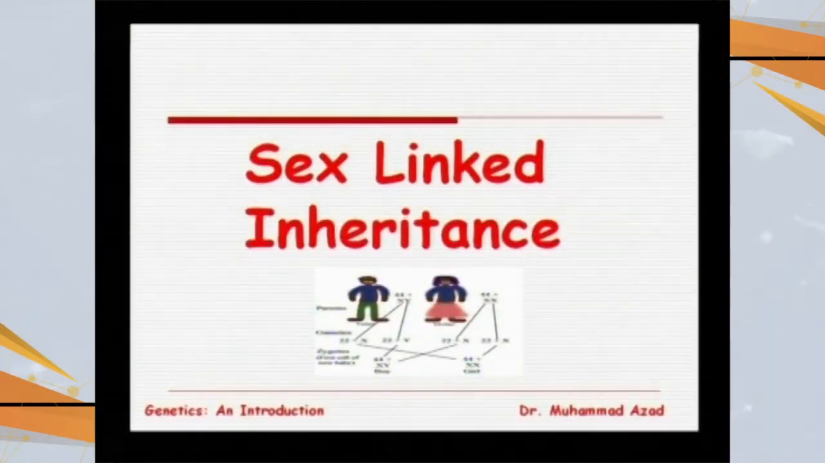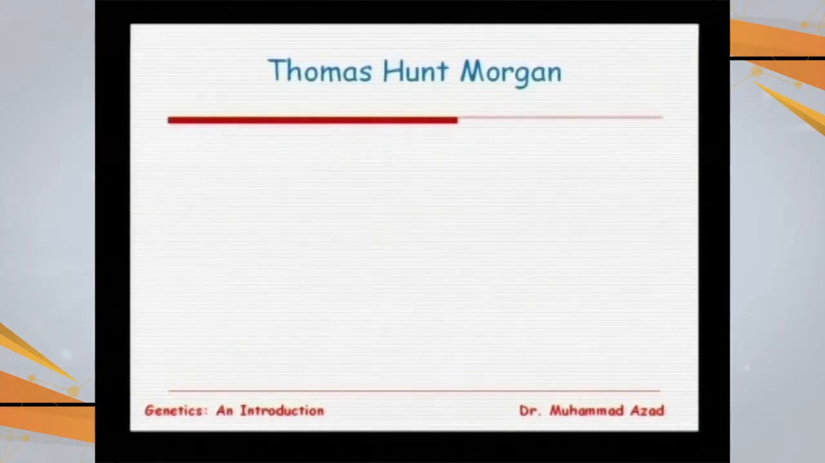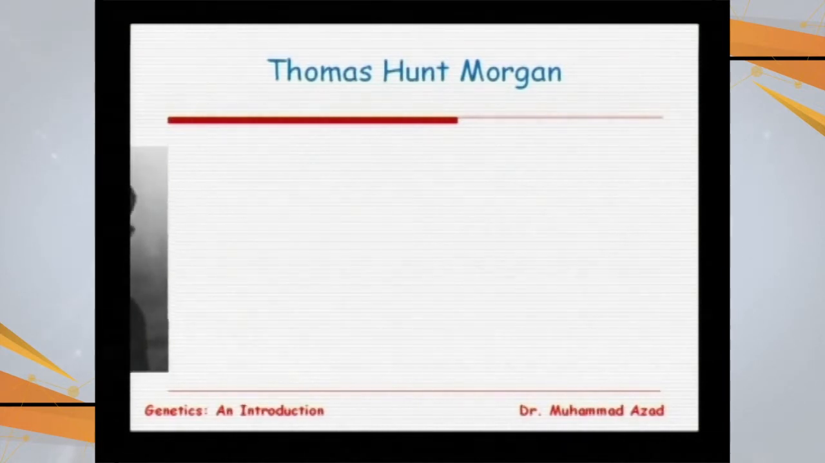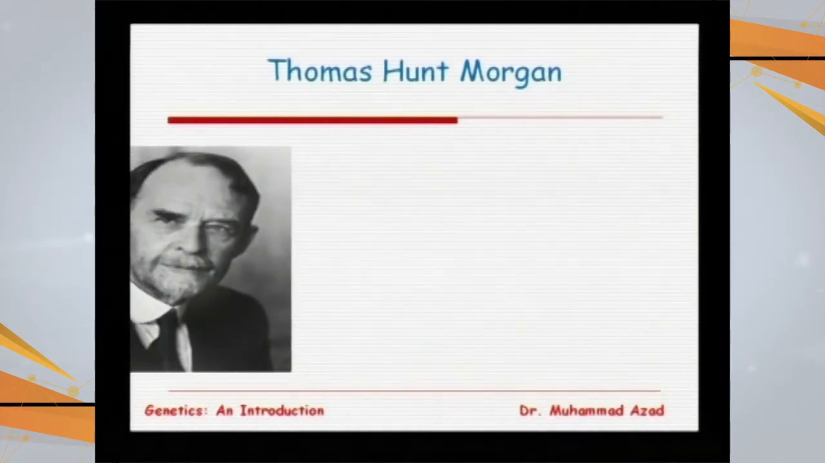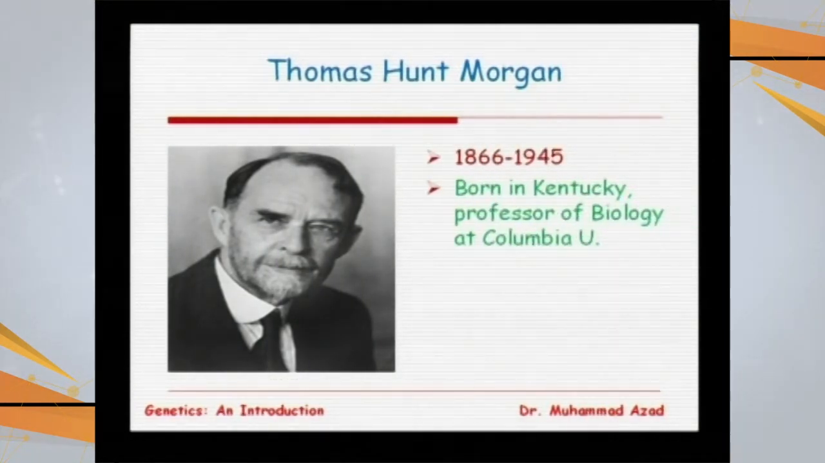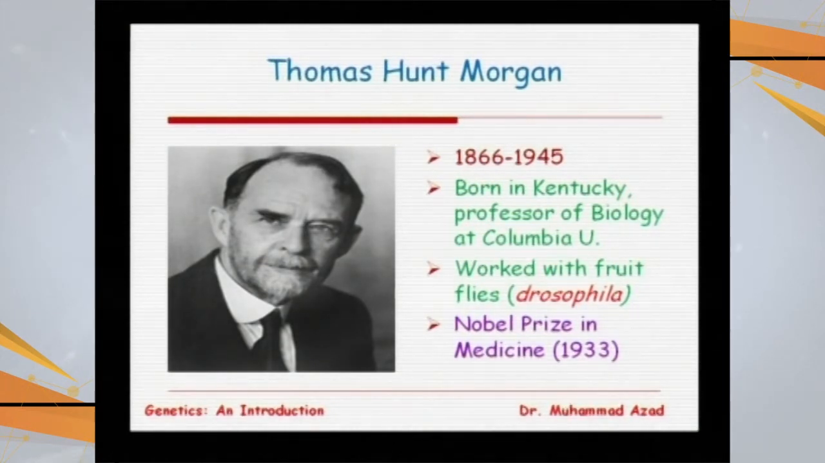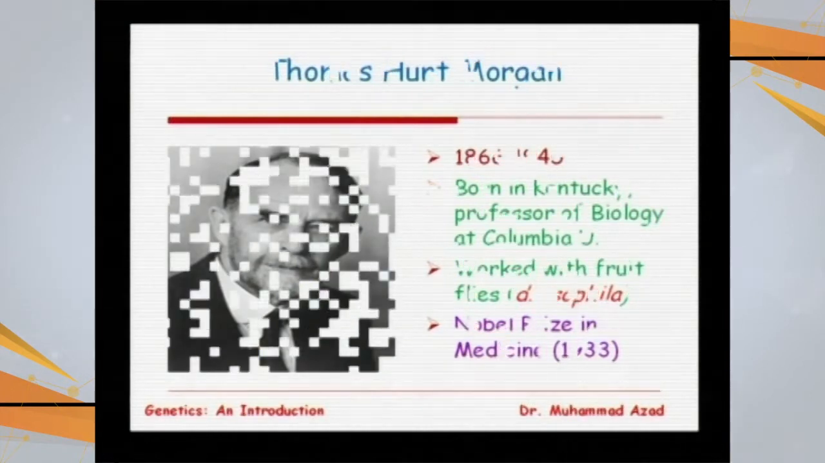Sex-linked inheritance, and the name of the scientist, T.H. Morgan. This is the scientist who discovered the different varieties of sex chromosomes. This is a picture of that great scientist, who was a professor of biology at Columbia University. He worked with the fruit fly Drosophila melanogaster and was awarded the Nobel Prize in Medicine in 1933.